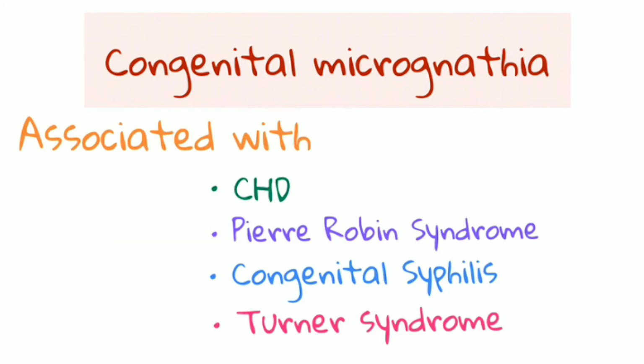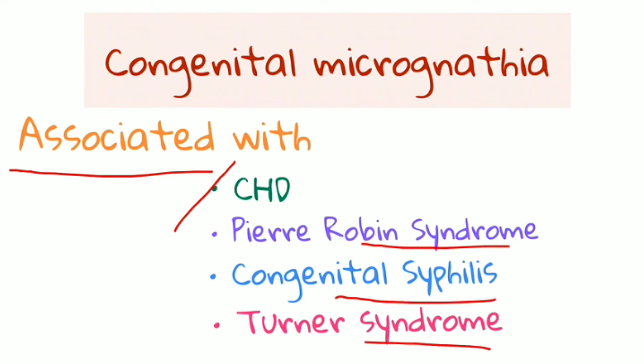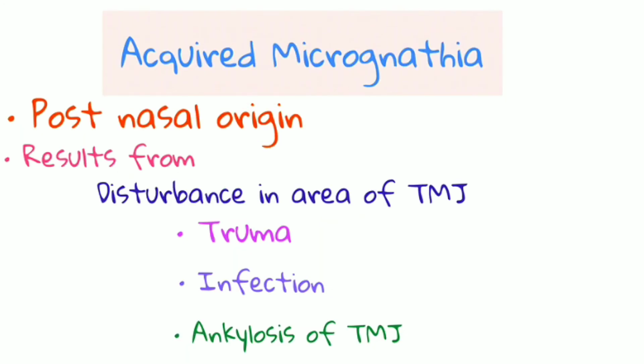So this congenital micrognathia is associated with CHD, that is congenital heart disease, Pierre Robin syndrome, congenital syphilis and Turner syndrome. So these are the associated diseases or syndromes. What is acquired micrognathia? As the name indicates, acquired means it is acquired after birth. So it is usually postnatal in origin.